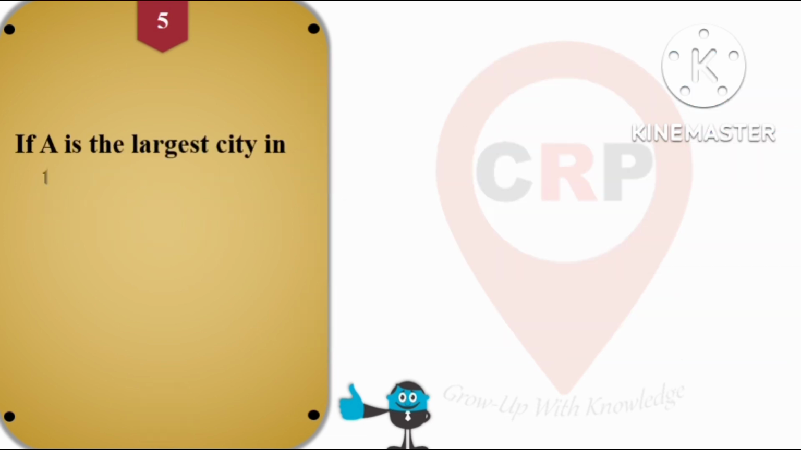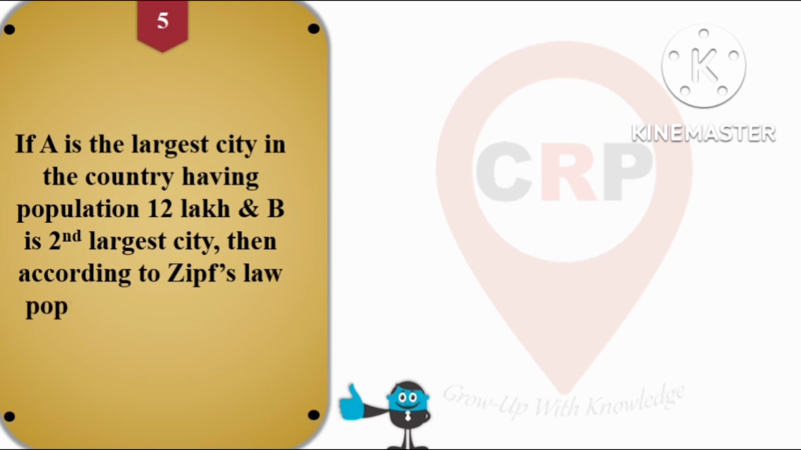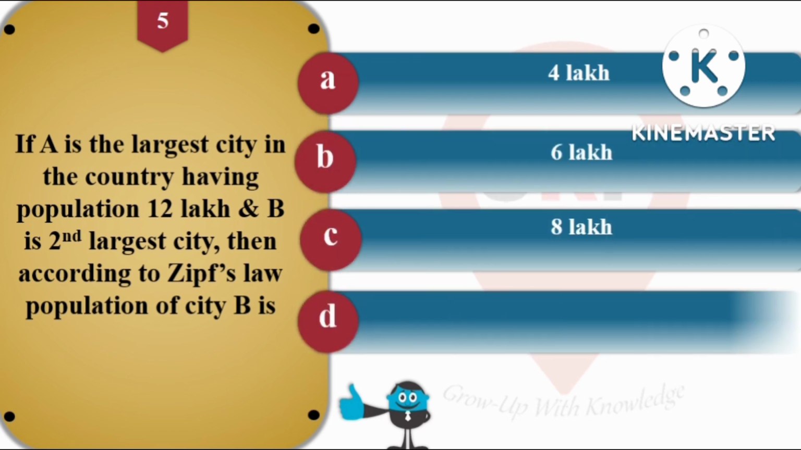Then next question, question number 5, if A is the largest city in the country having population 12 lakh and B is the second largest city, then according to Zipf's law the population of city B is, Zipf's law means rank size rule. So according to it, the second largest city has a population of, option A is 4 lakh, B is 6 lakh, C is 8 lakh and option D is 12 lakh. So it is very easy, 12 divided by 2, that is 6 lakh. So our answer for this fifth question is option B, that is 6 lakh.